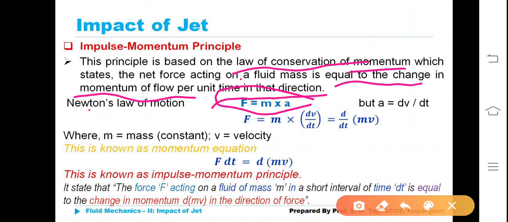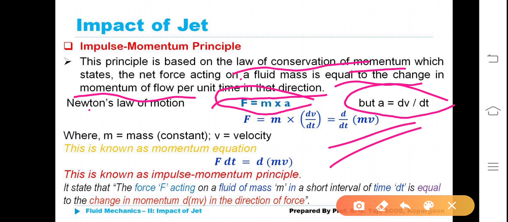Force is equal to mass into acceleration, but acceleration is equal to the rate of change of velocity, that is nothing but dv by dt. Therefore, we can rewrite this equation: F is equal to m multiplied by dv by dt. Further, it can be rewritten as d by dt whole multiplied by mv, where m is mass, that is constant, and v is velocity.